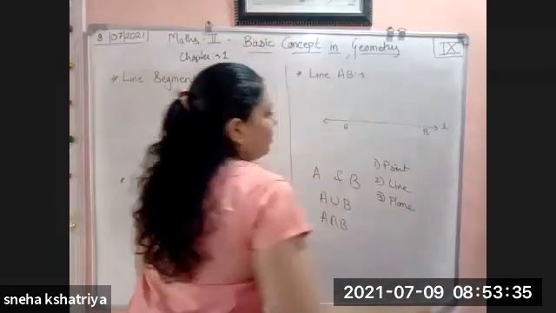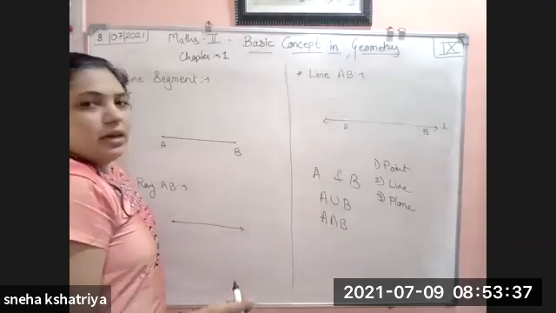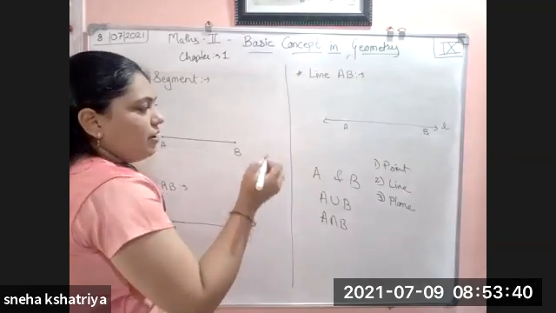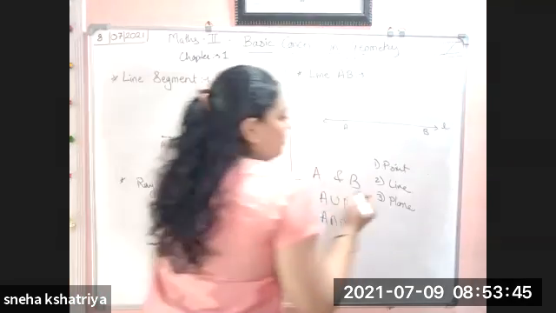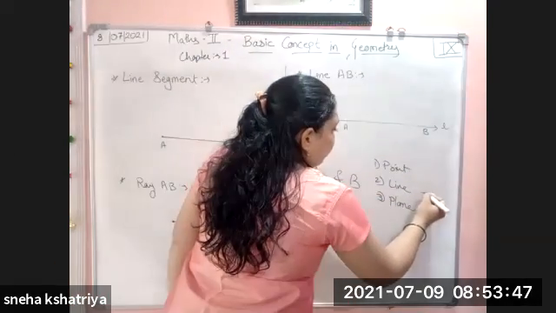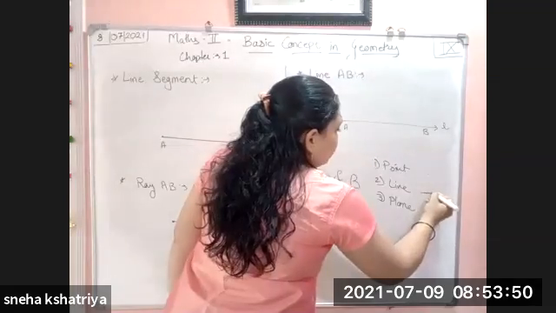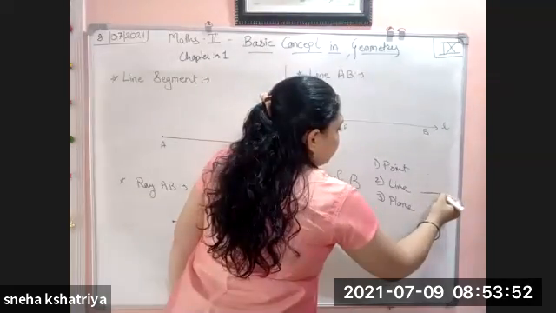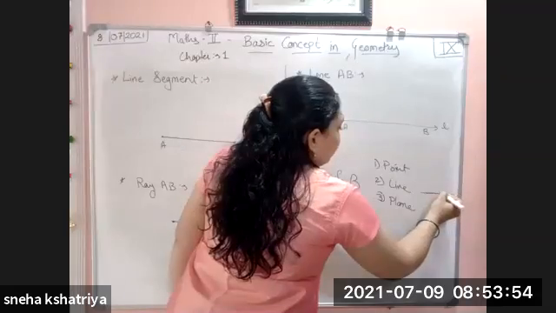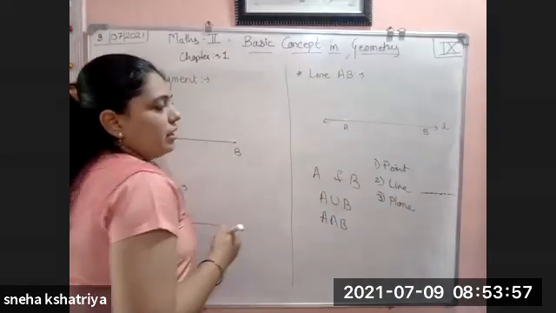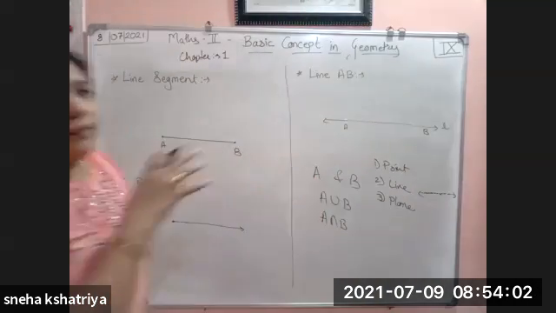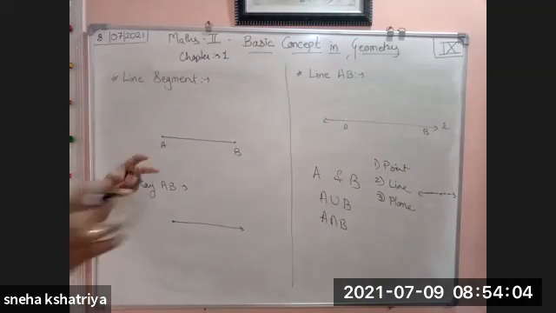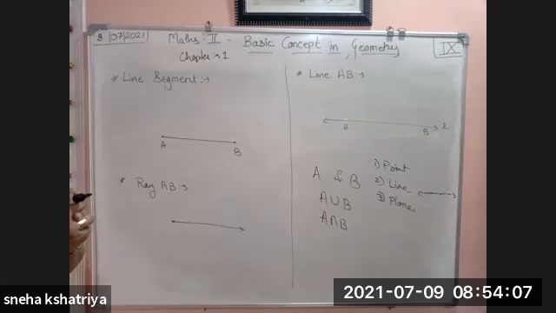Now, point means what? If I make any dot like this with your pen or pencil, which does not have any area, then it is called a point. And if we join such multiple, infinite points together in a straight line like this, without any gap, then they form a line. This is what they are saying, that a line is the union of the points. If you get all the points together, it forms a union of all the points.